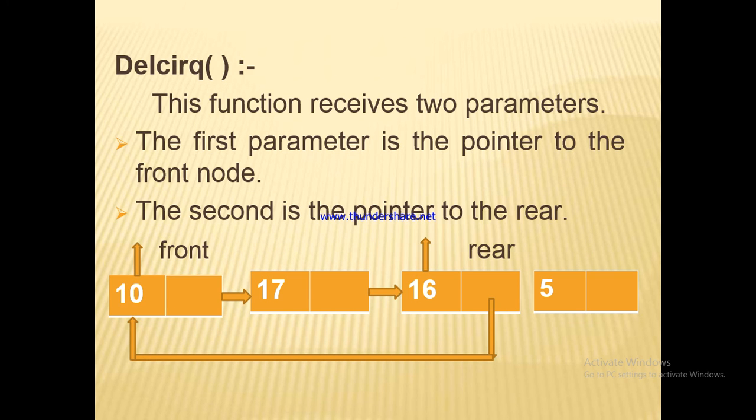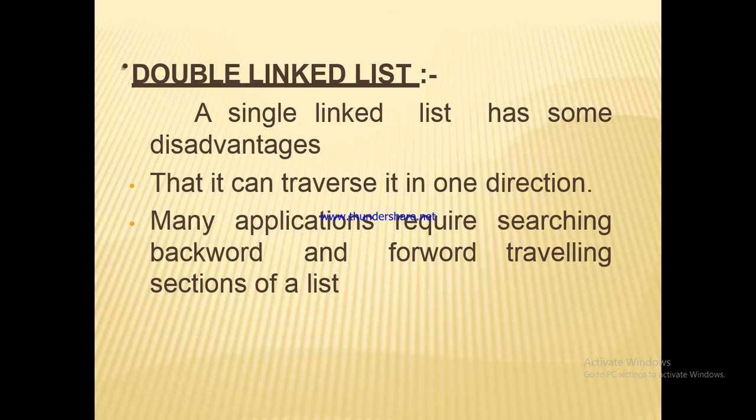In the delete circular linked list, this function receives two parameters. The first parameter is the pointer to the first node, the second is the pointer to the rear.